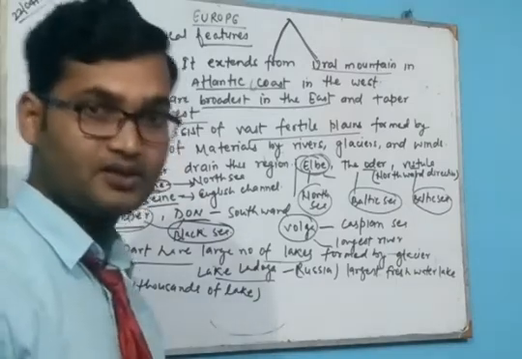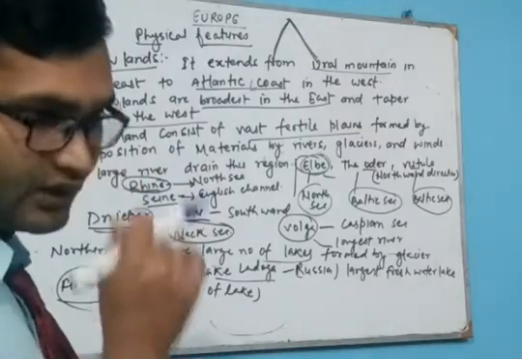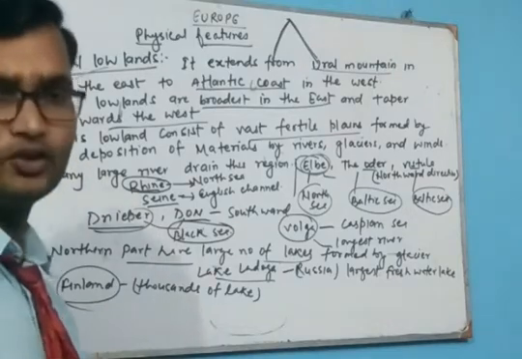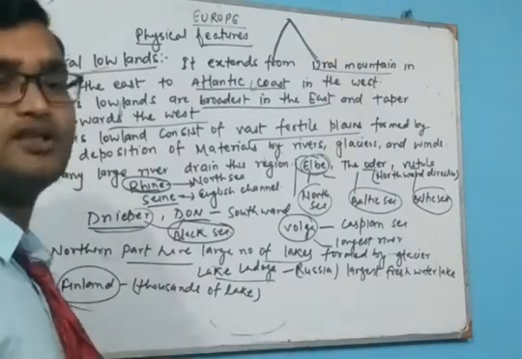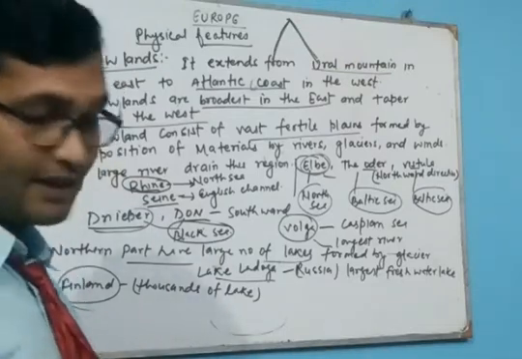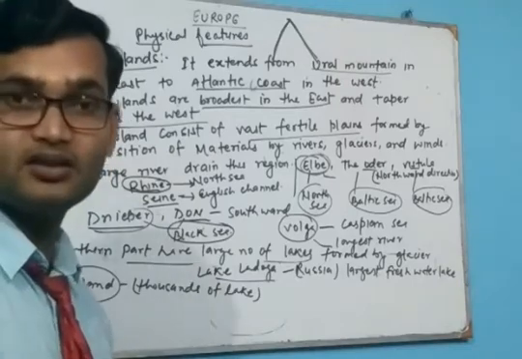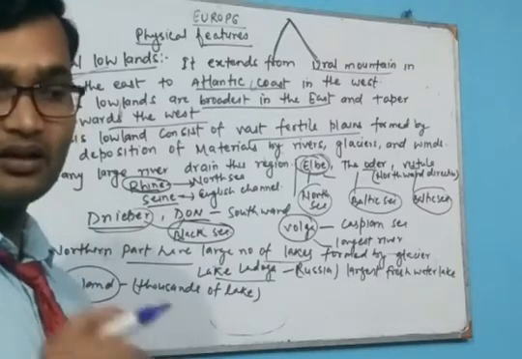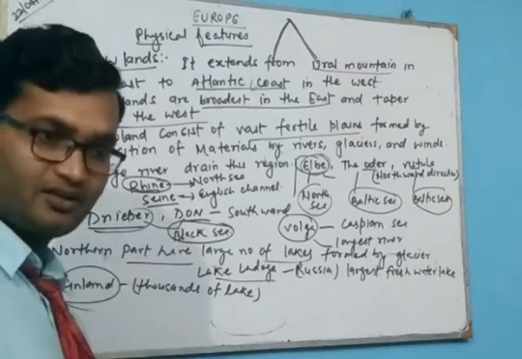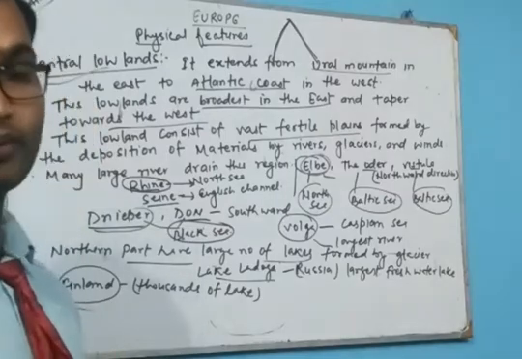In these lowland areas, in the temperate zone, about 23.5 degree to 45 degree latitude, there is a very vast region of grassland, that is the steppes. The steppes lie in Russia, and in Europe as well as Asia.